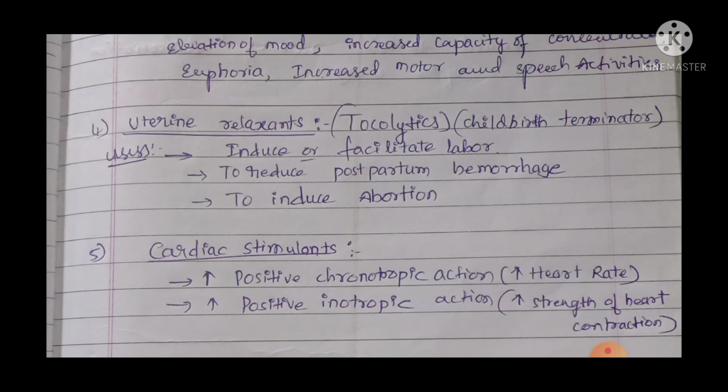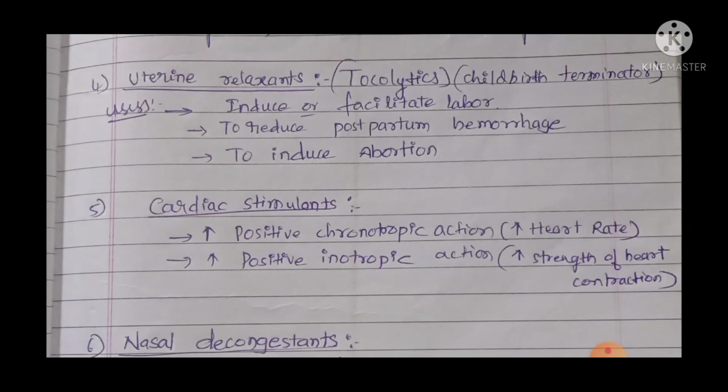Then the fifth one is the cardiac stimulants. What are cardiac stimulants? They produce a positive chronotropic action. Chronotropic means heart rate, so they increase the heart rate. Cardiac stimulants also produce a positive inotropic action. What does inotropic mean? It means the strength of heart contraction. They increase the strength of heart contraction.